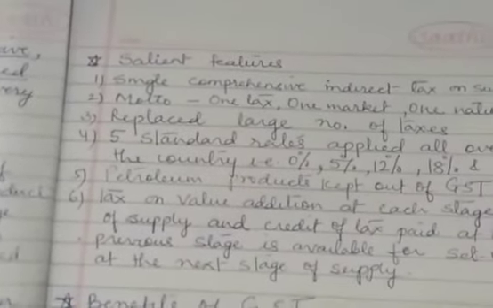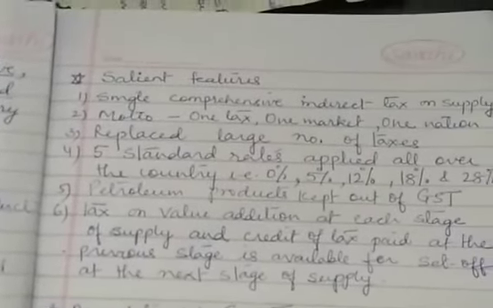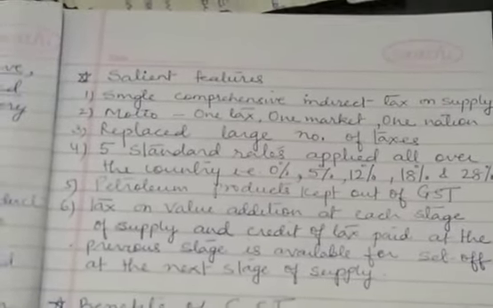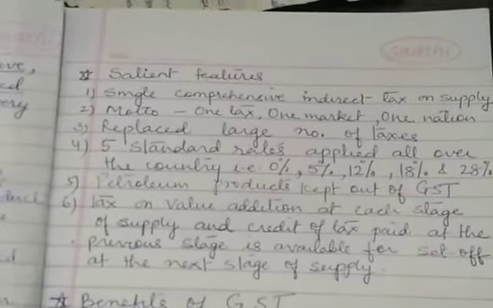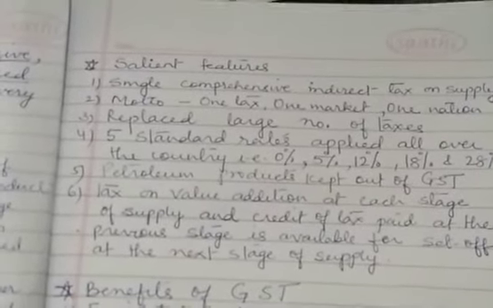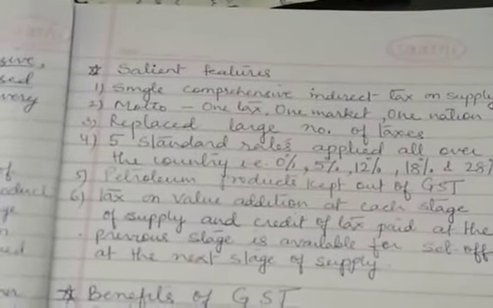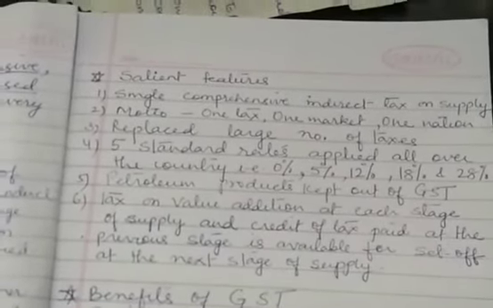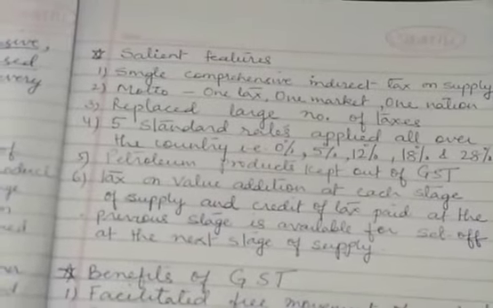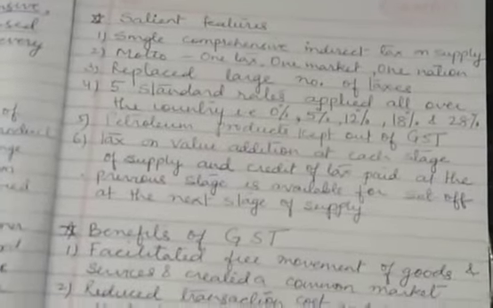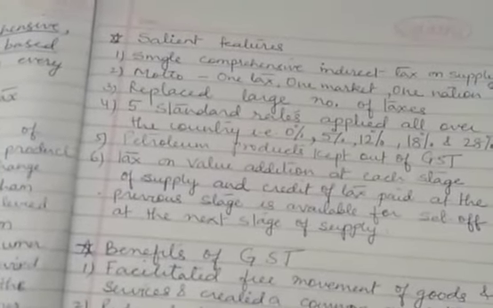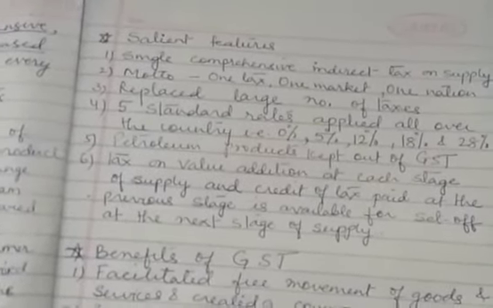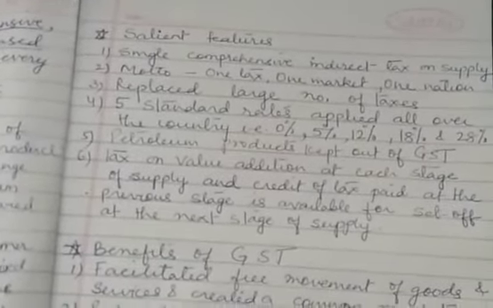Now coming to the salient features of the GST. The salient features included a single comprehensive indirect tax on the supply of goods. The motto was one tax, one market, one nation, to remove the confusions related to the multiple tax system and the procedural problems. Next is replacing a large number of taxes. Yes, a large number of taxes were totally removed and one single tax was imposed in the name of GST.